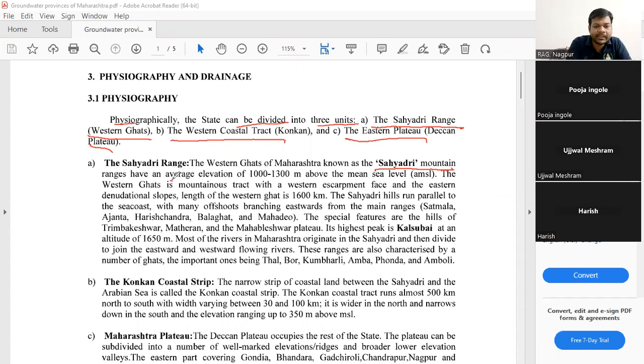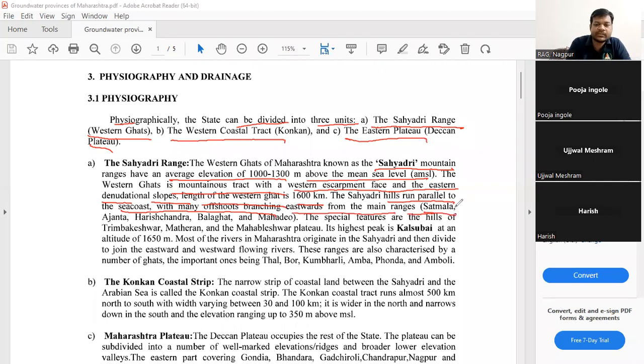It has an average elevation of 1000 to 1300 meters above mean sea level. The Western Ghat is a mountainous tract with the western escarpment face and the eastern denudation slopes. The length of the Western Ghat is 1600 kilometers. The Sahyadri hills run parallel to the sea coast with many offshoots branching eastwards from the main ranges.